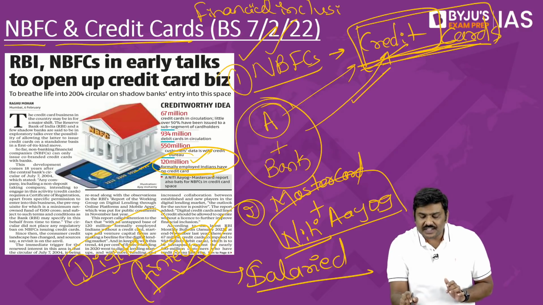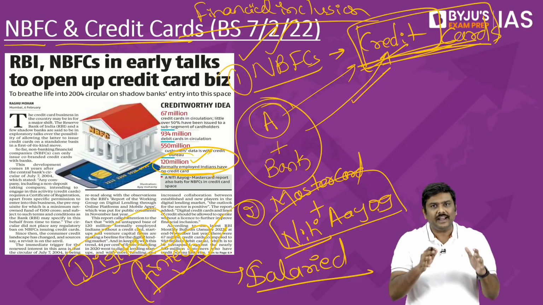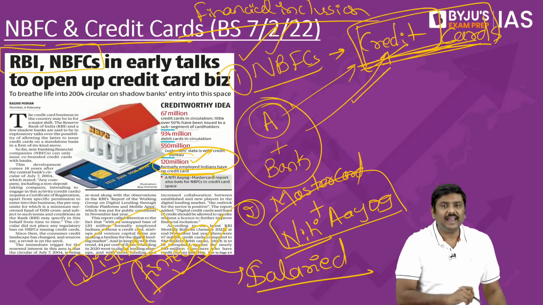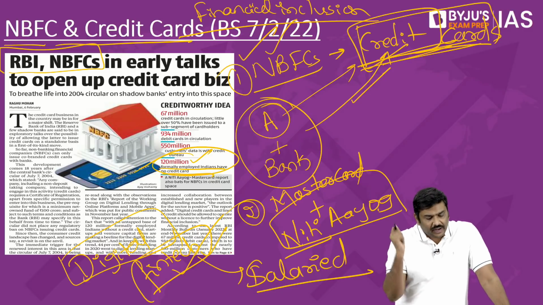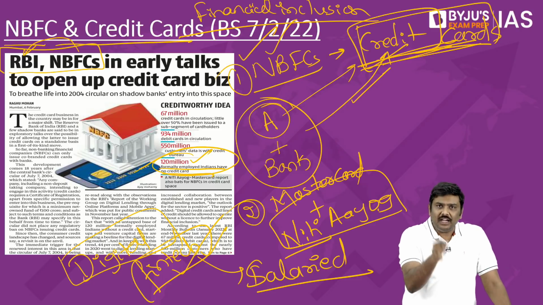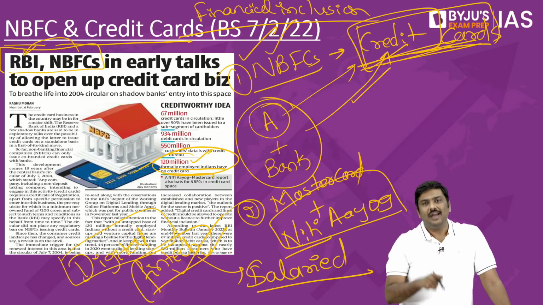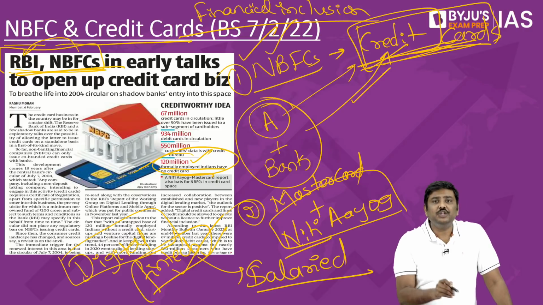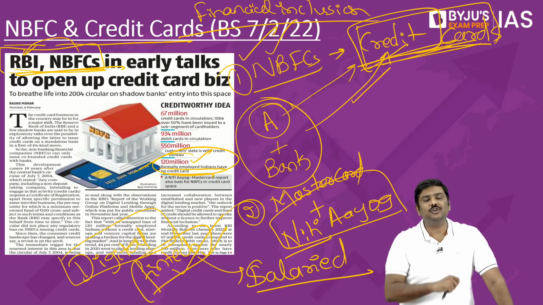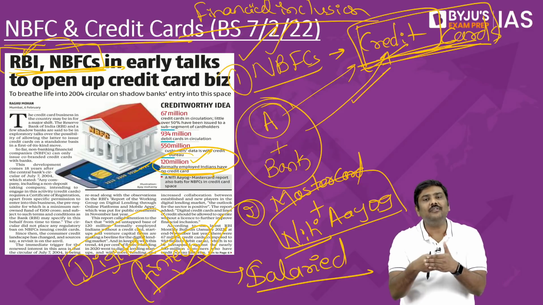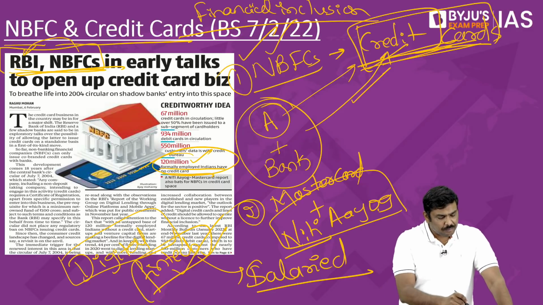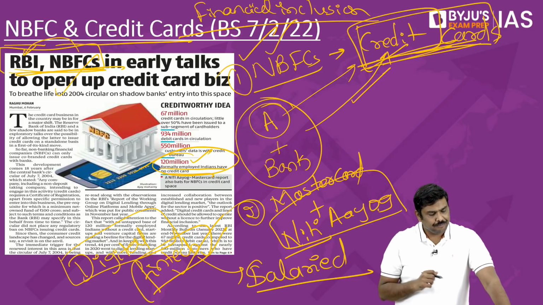And that is what is discussed in this particular article also. The article basically says that recently there has been discussion between RBI as well as NBFCs, wherein the NBFCs are asking RBI to allow them individually to issue credit cards. And in the coming days, this particular issue might be resolved and NBFCs can be allowed to issue credit cards individually rather than having a tie-up with the banking sector like this. Right? So these are some of the very important points with respect to the article provided here.